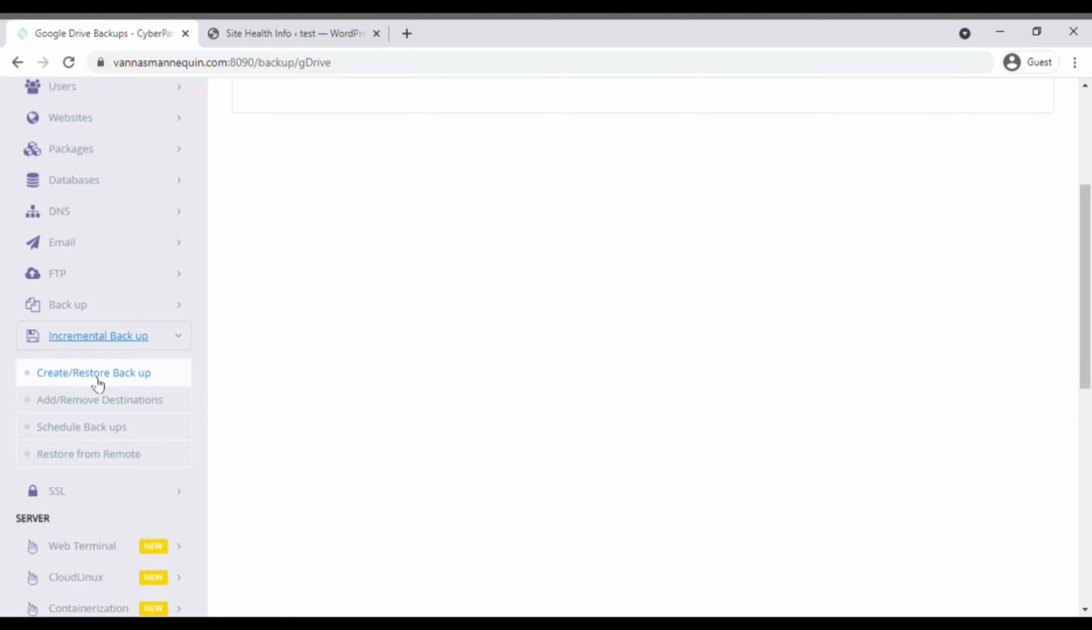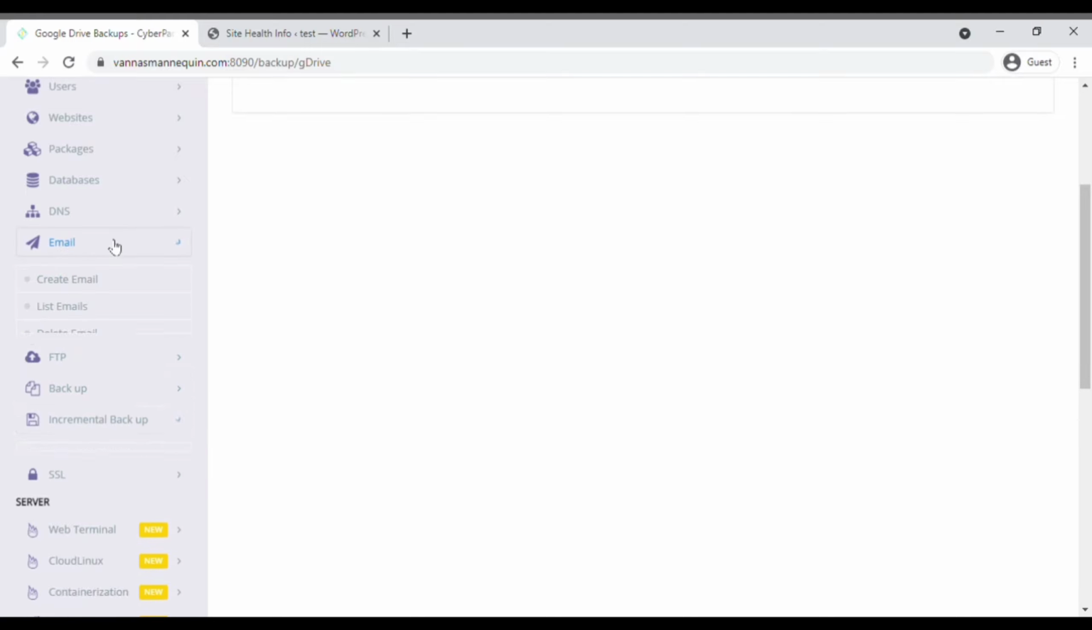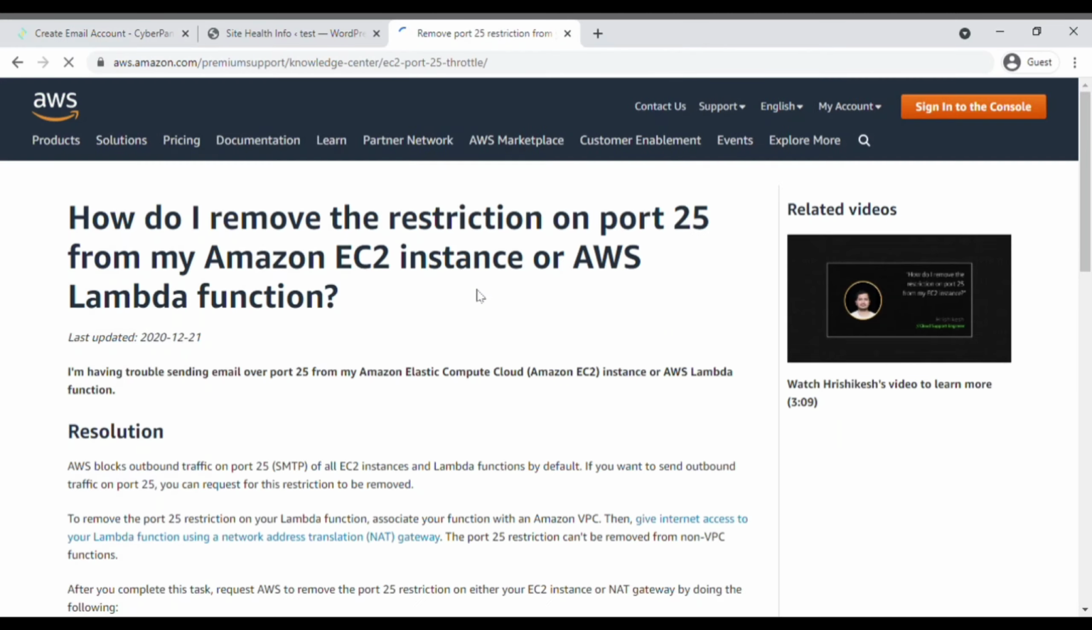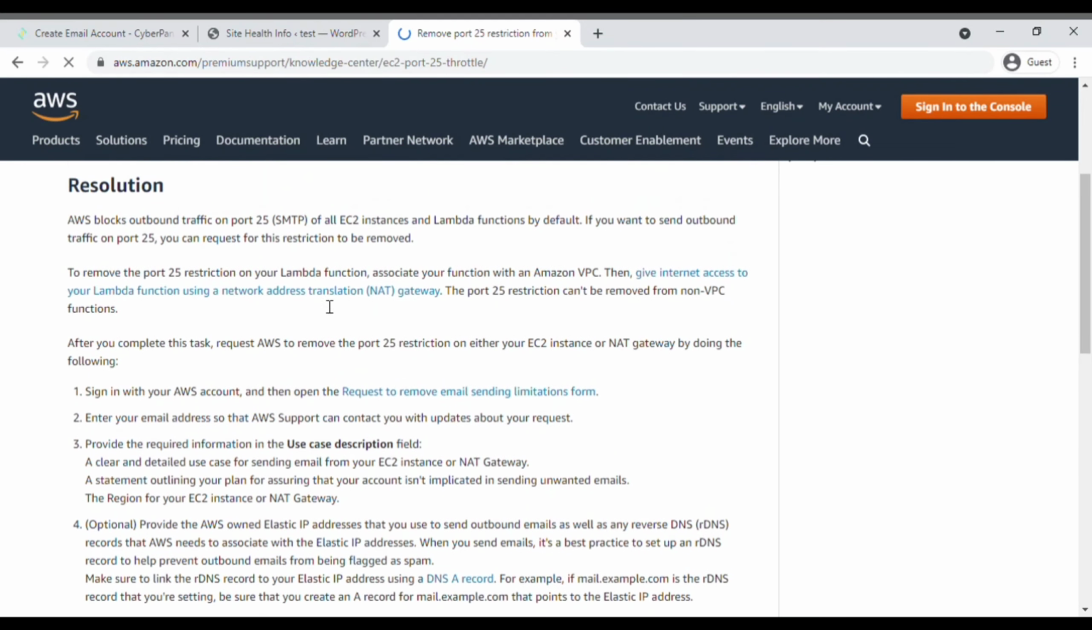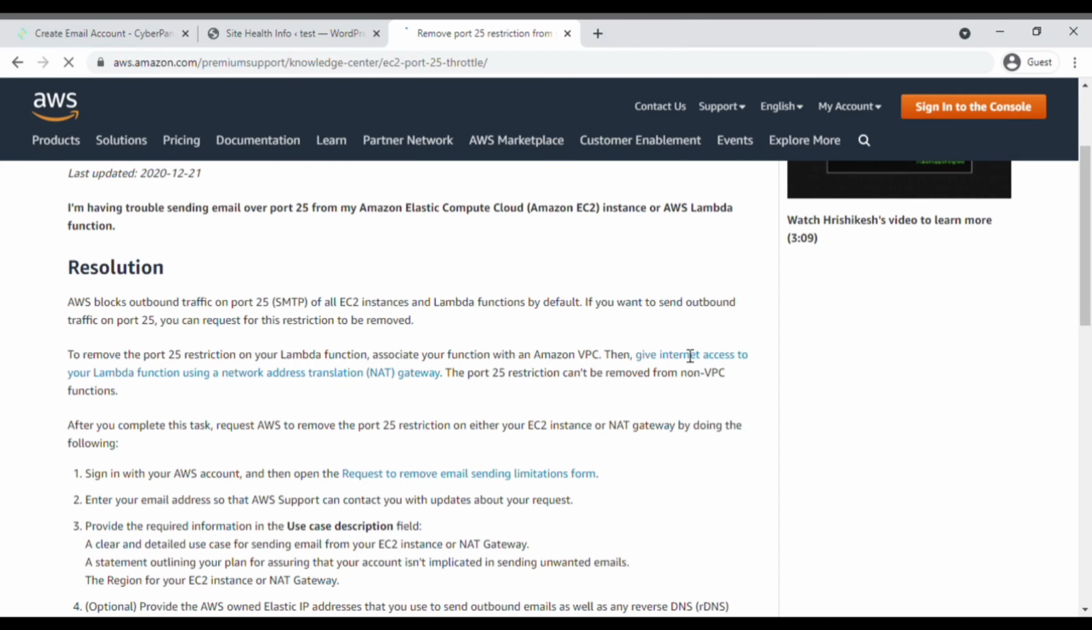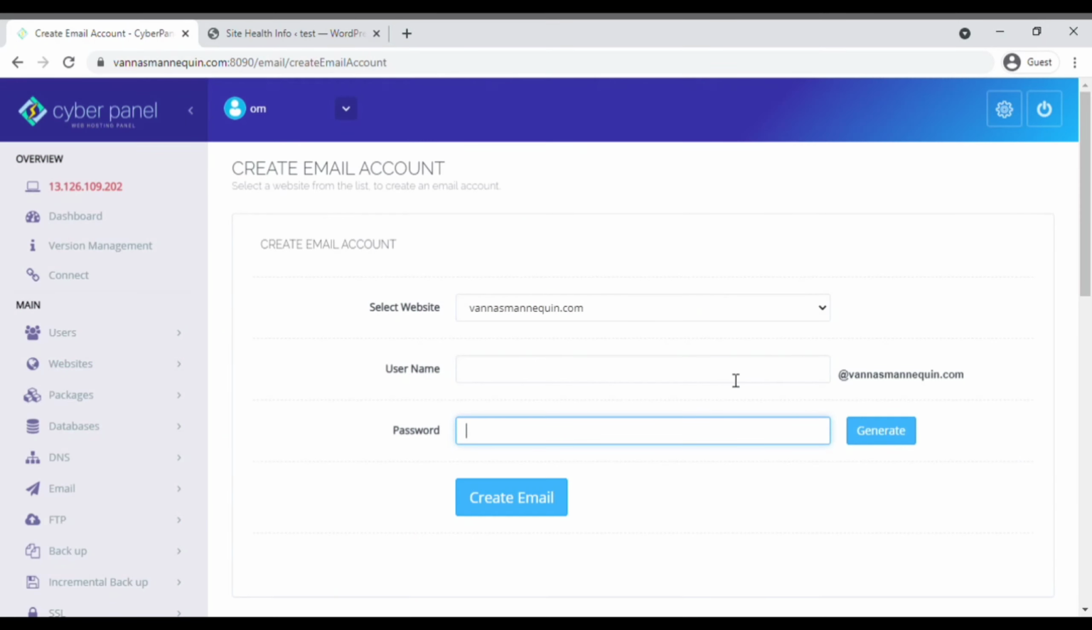If you go to the email section and click on create email, you can even create your own business email. But the problem is that AWS does not allow you to create email services in your free hosting. So that is a limitation. You can't create email services. But why would you want email services when you get a free powerful hosting for free on which you can host a website?